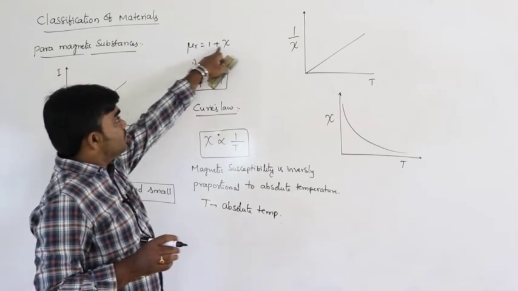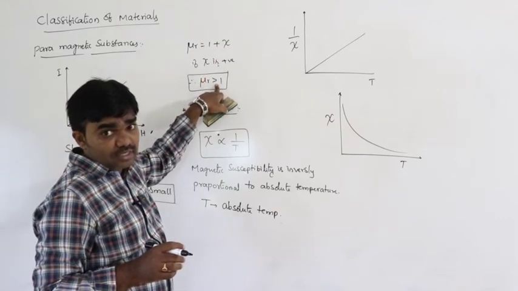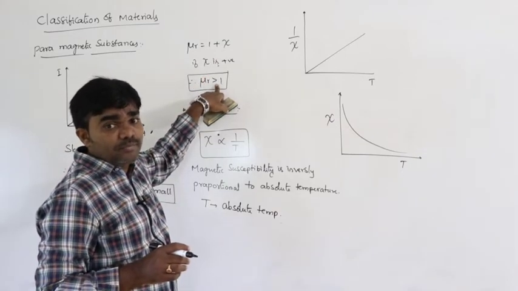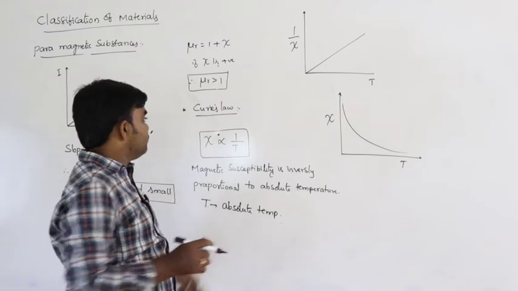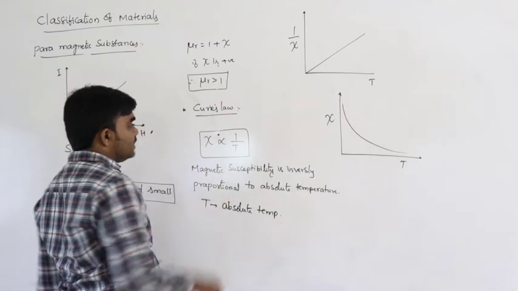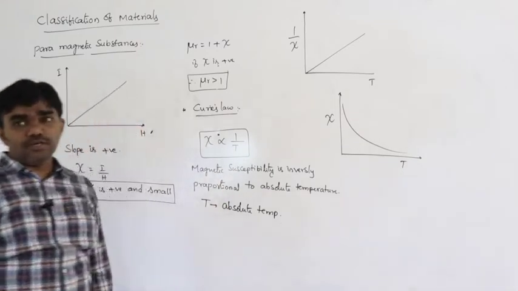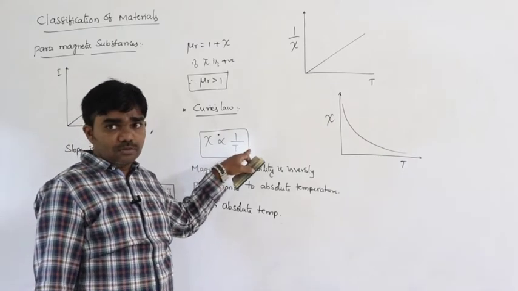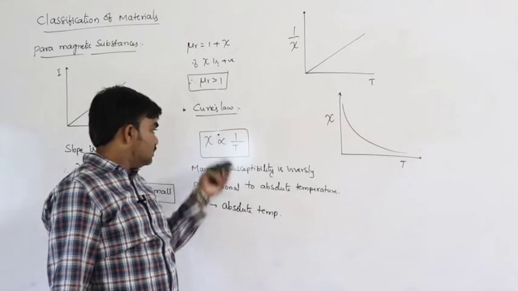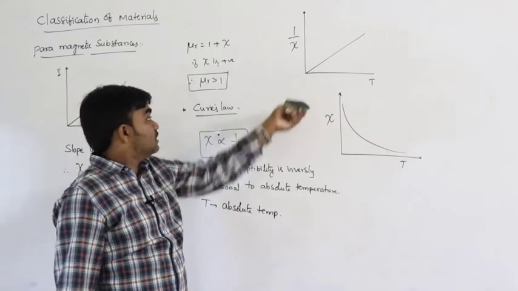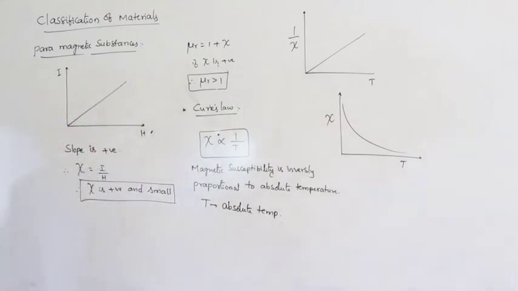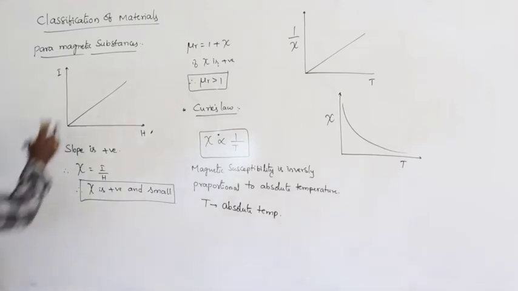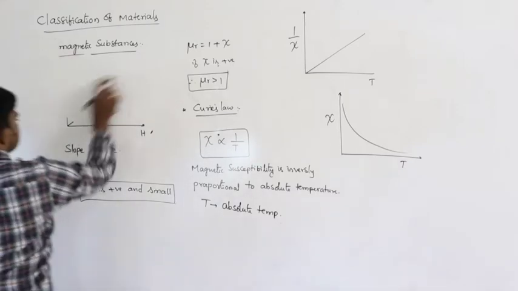Since mu r is 1 plus xi, relative permeability is greater than 1. Next, Curie's law: magnetic susceptibility is inversely proportional to absolute temperature. This is called Curie's law, and this is the concerned graph. Next, come to the ferromagnetic substances.